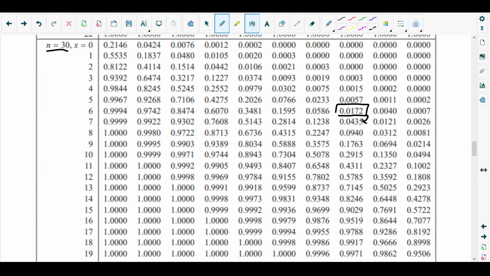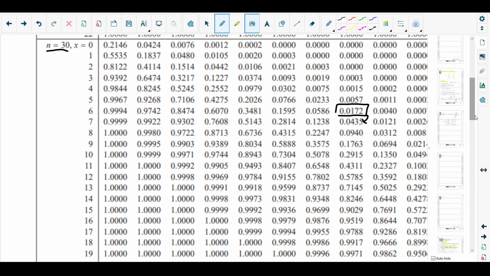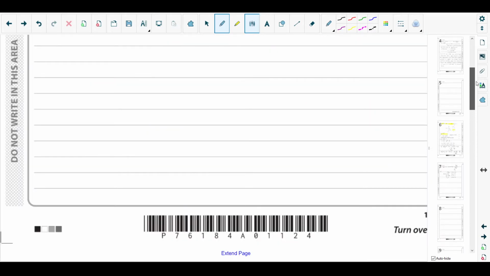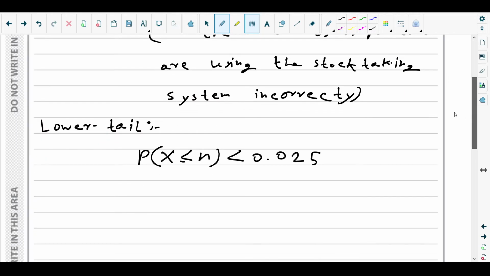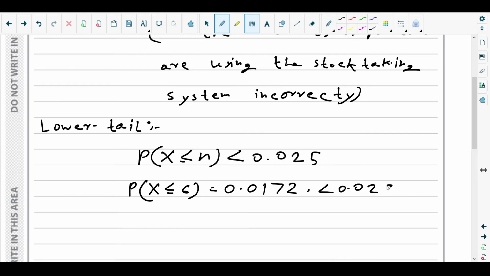So we got 0.0172. Probability of X less than or equal to 6 is equal to 0.0172, which is less than 0.025. So what we can say? So X equals 6 is the critical value.